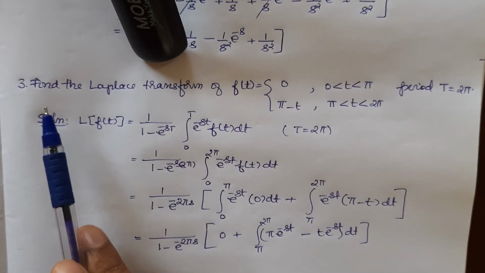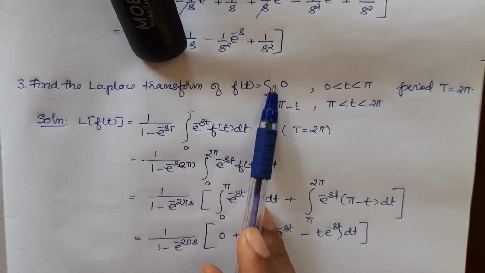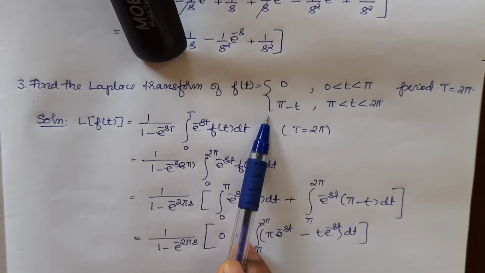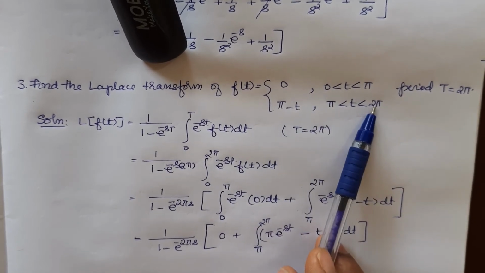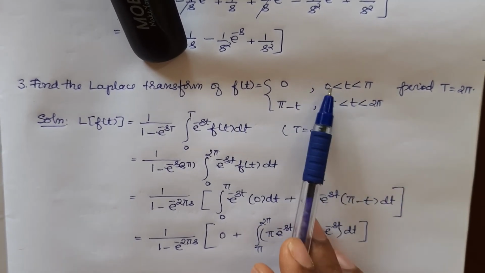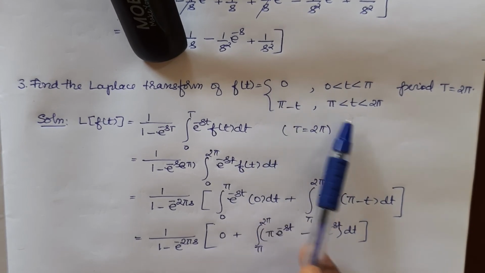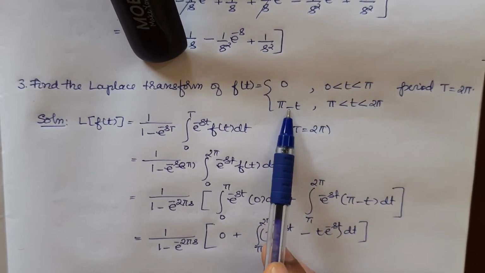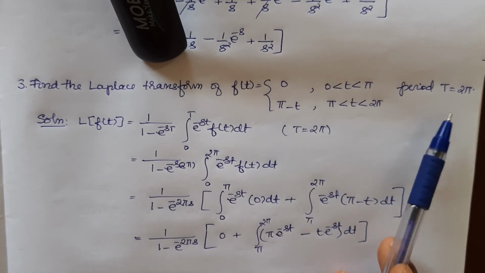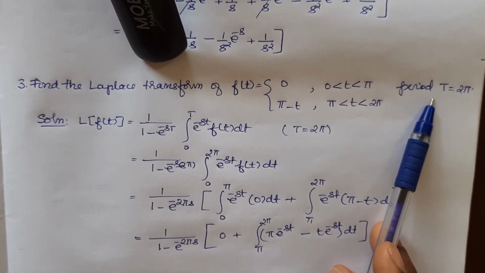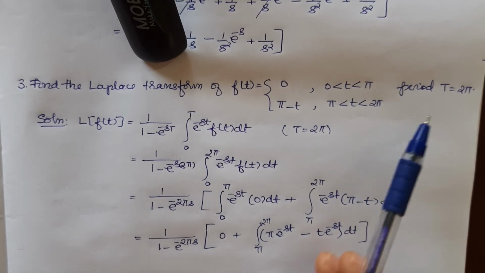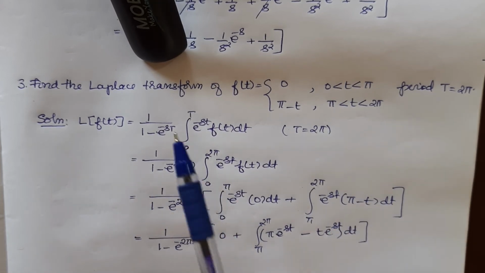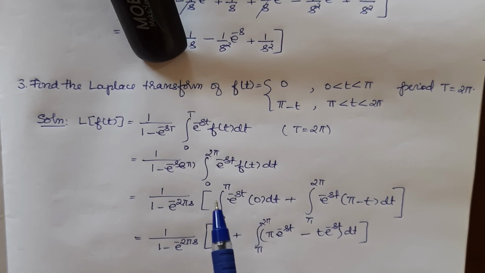The next problem. Find the Laplace transform of f of t. It is again defined in two parts. From 0 to 2 pi is the function defined. In 0 to 2 pi, from 0 to pi it is 0, and from pi to 2 pi it is defined to be pi minus t, and the period is already given as equal to 2 pi. Because the given period is 2 pi, obviously it is a periodic function.